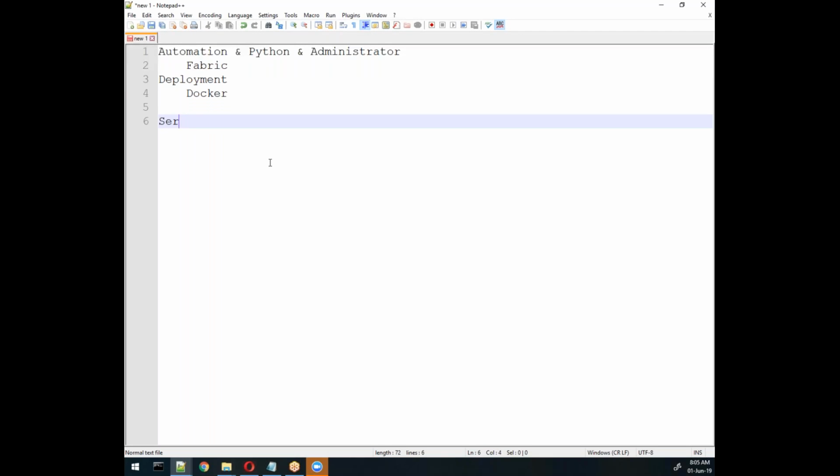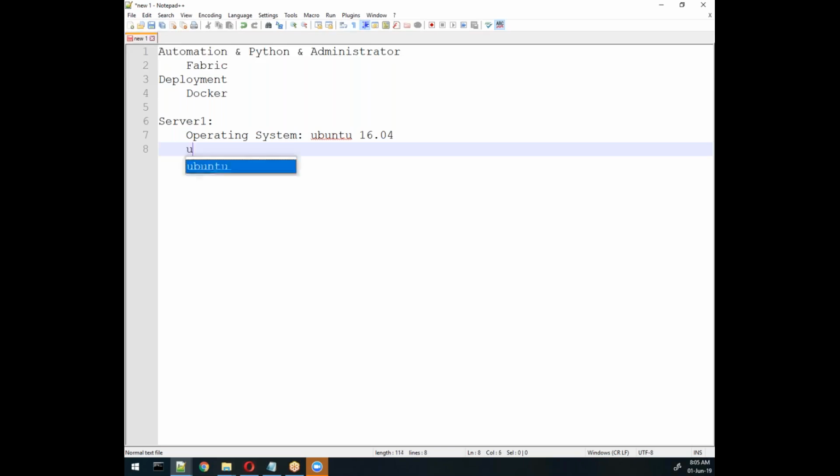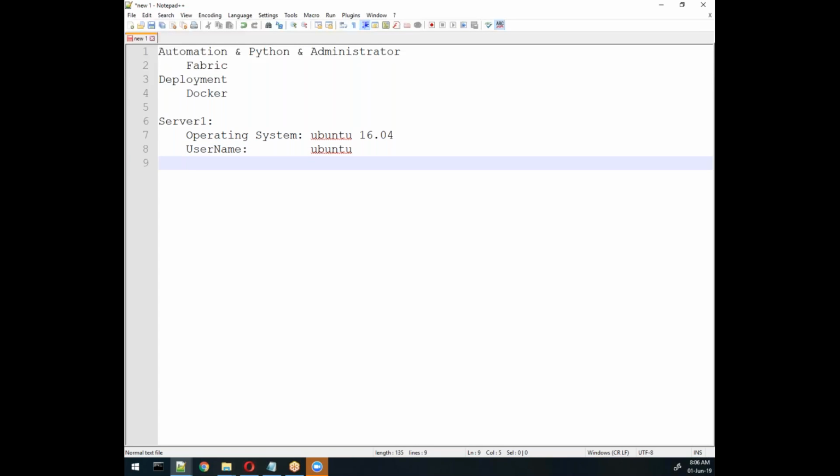Suppose we have server one, and we need to know its operating system. We have Ubuntu 16.04, some version, and then the username, which is ubuntu by default, because I'm taking this Ubuntu from an AWS cloud account. We don't have a password concept here, so it's null.